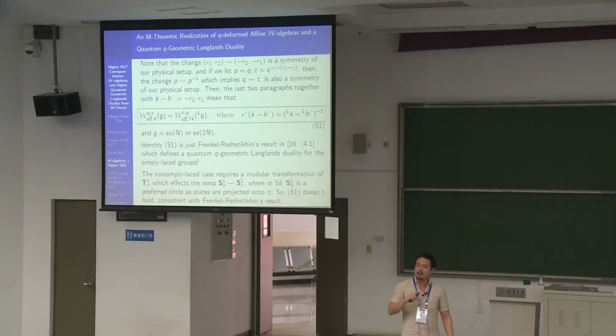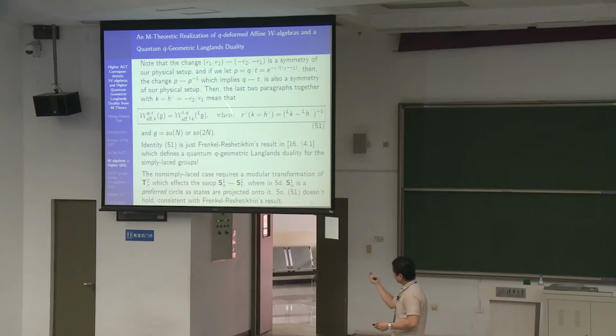And if you notice that apart from swapping E1 and E2, which is a symmetry of the physical system, changing the orientation of the entire compactification would just swap the sign of the omega deformation. So if you put a minus sign, by swapping the orientation, it's the same thing. So we have a symmetry of the physical system, which means that if you define this parameter here, PQ over T, then P inverse is a physical symmetry of the system, which then means that Q swapping with T is a physical symmetry of the system.